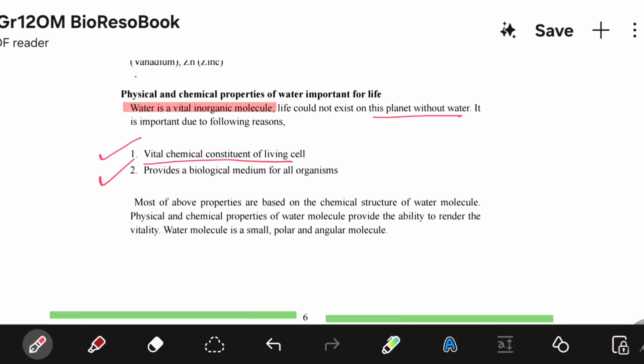In water molecules, the oxygen atom is slightly negative, whereas the hydrogen atom is slightly positive. Weak attractions between the slightly polar hydrogen atom of one water molecule and the slightly polar oxygen atom of the adjacent water molecules are known as hydrogen bonds. What is a hydrogen bond? The weak attraction between the slightly polar hydrogen atom of one water molecule and the slightly polar oxygen of the adjacent.